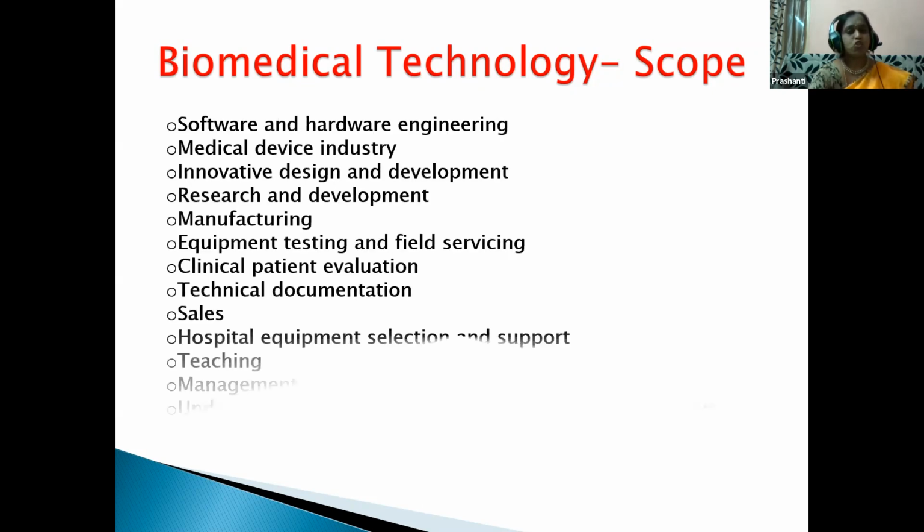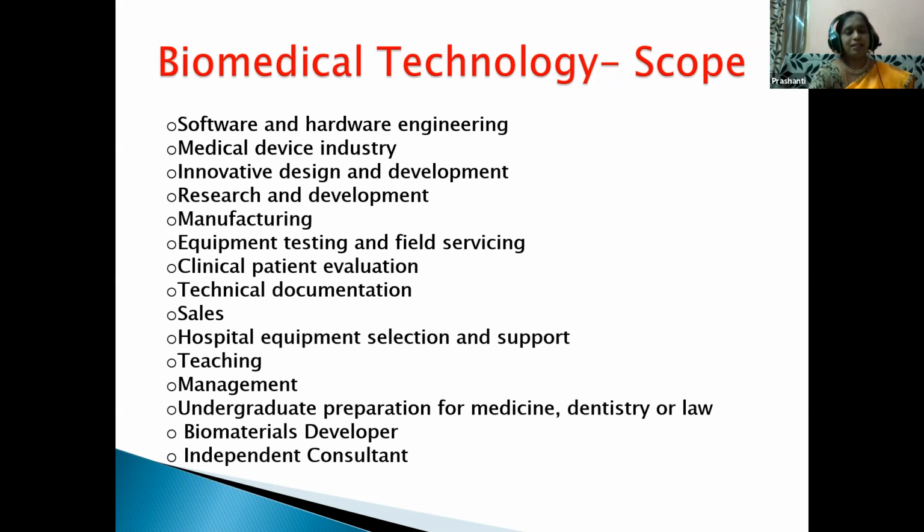You will have a good job career, like settling in software, hardware, medical device industry, innovative design and development, research and development, manufacturing, equipment testing and field servicing, clinical patient evaluation, technical documentation, sales, hospital equipment selection and support, teaching, management, undergraduate preparation for medicine, dentistry or law, biomaterials developer, independent consultant.